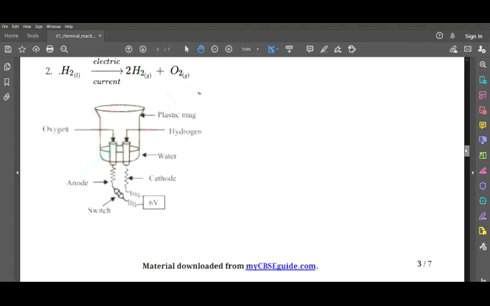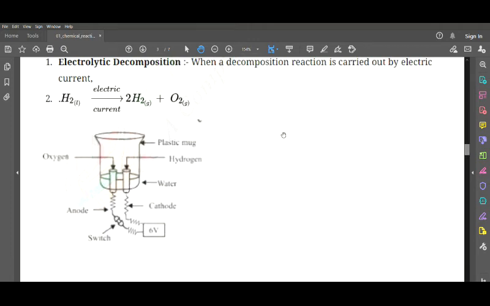So this is the diagrammatic representation they have given us. Now here you can see that we have oxygen at one terminal and hydrogen at the other terminal. This oxygen is connected to the anode, and here the hydrogen is connected through the cathode. The switch is connected to the anode, which is also connected to a 6 volt battery. The cathode is connected to the 6 volt battery again. Here we have a solution of water in a plastic mug.